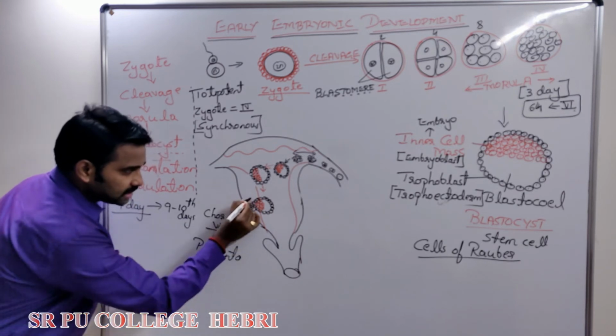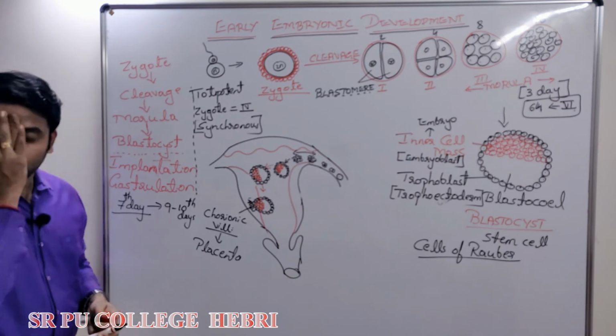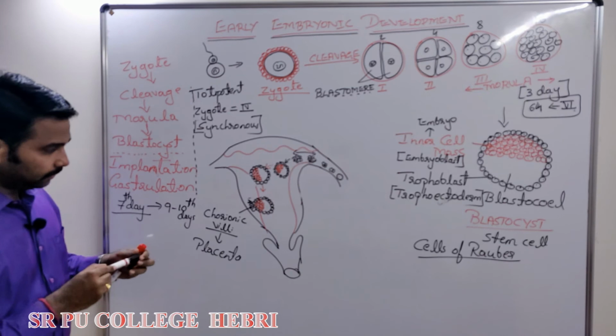Remember that this implanted site, the site having the chorionic villi only, in my next class I will tell you, this region only develops into what? Placenta. Okay, this is how implantation will be complete.